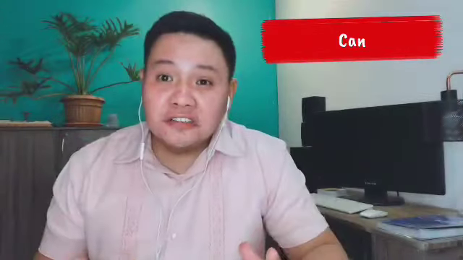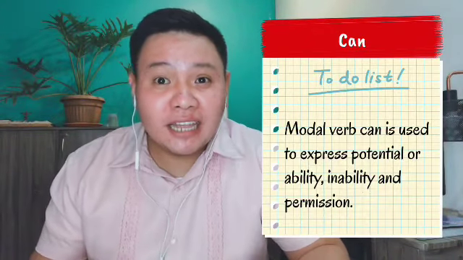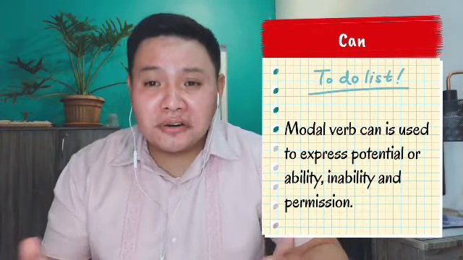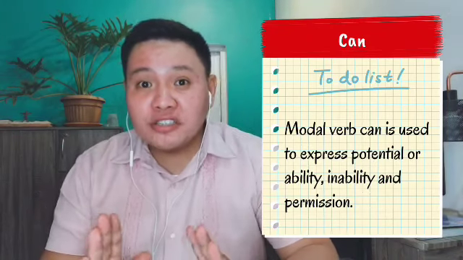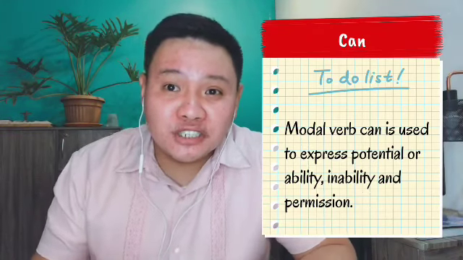Okay, let's proceed to our first modal verb, and that is the modal verb can. Modal verb can is used to express a potential or ability or inability. It is also used to express a permission. Let's use modal verb can in an example. Number 1. I can sing, but I can't dance.